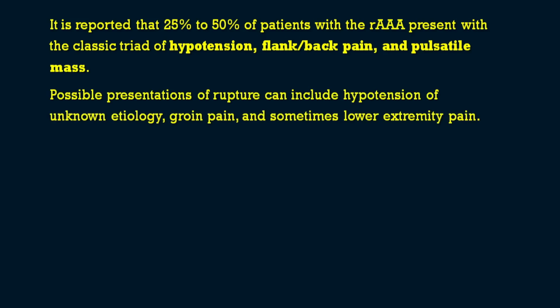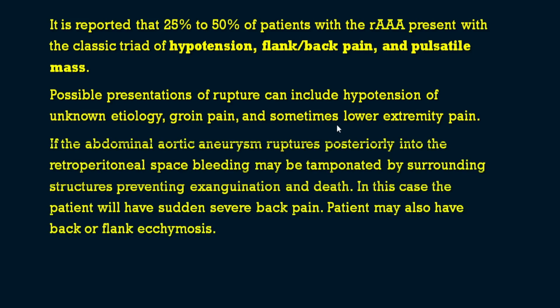The possible presentations of the rupture can include hypotension of unknown etiology, then groin or back pain, and sometimes lower extremity pain. And if the abdominal aortic aneurysm ruptures posteriorly into the retroperitoneal space, then bleeding may be tamponaded by surrounding structures, preventing exsanguination and death. In this case the patient will have sudden severe back pain, and may also have back or flank ecchymosis.